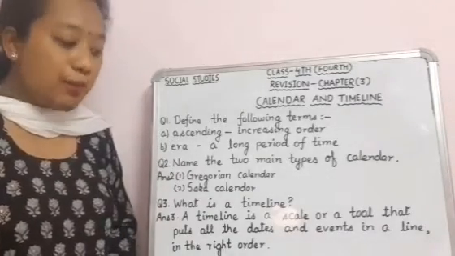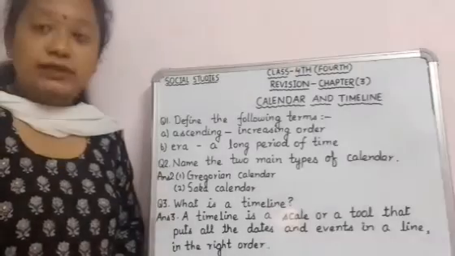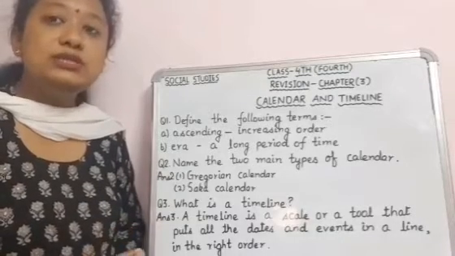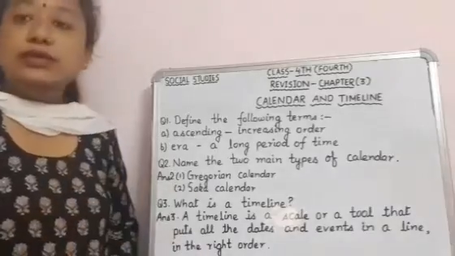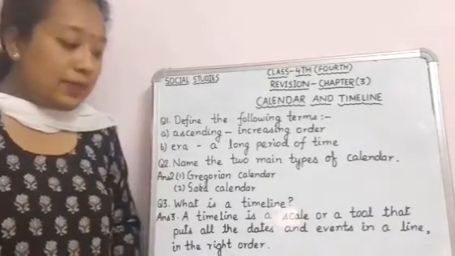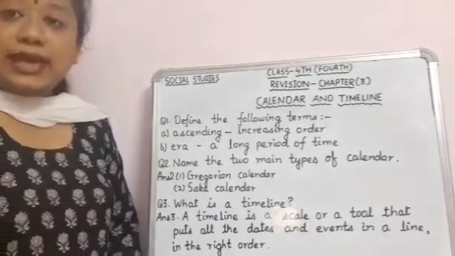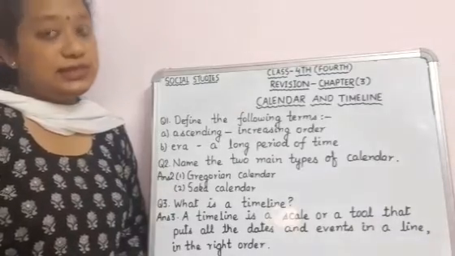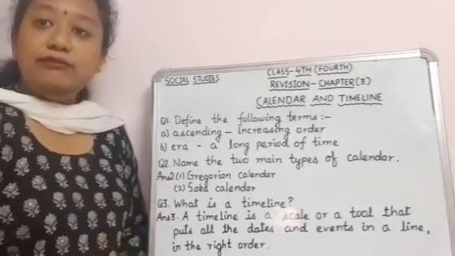The most important event in Europe was the birth of Jesus Christ. When Jesus Christ was born, this was the most important event in Europe, and that year was considered as year 1. That was counted as year 1 in the Gregorian calendar. It's a solar calendar and it has 365 or 366 days in a year, and the year begins with January.